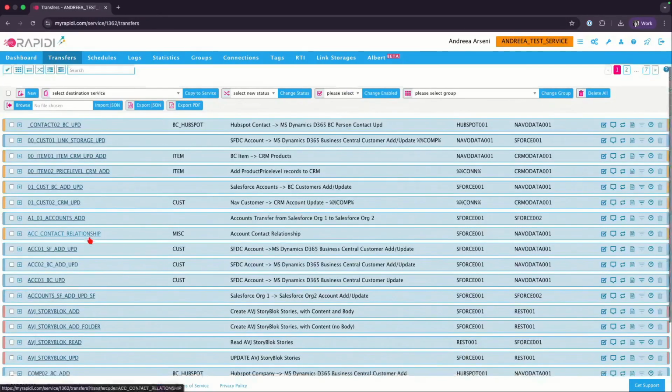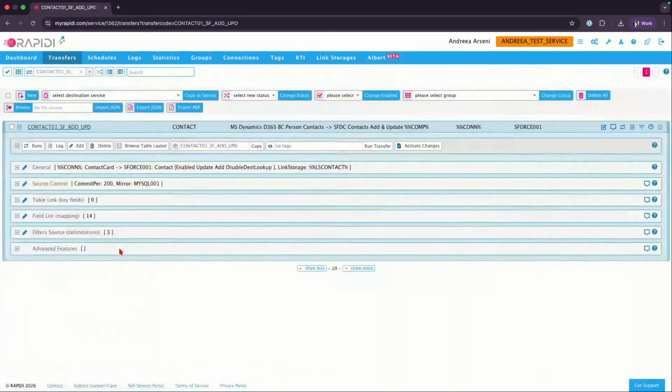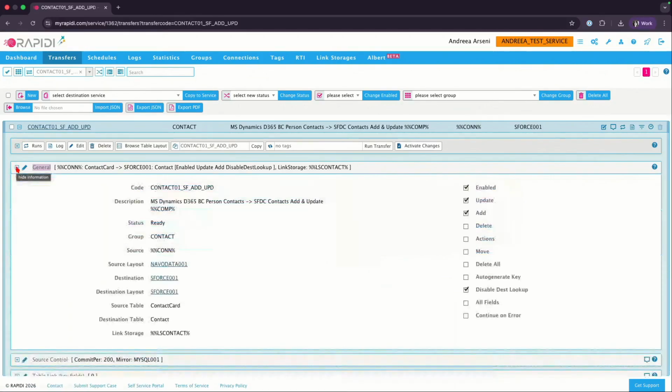Any transfer needs to have a specific structure, so you need to go through specific steps. A transfer will always have the general section where you have the connections, source and destination. Here you would have exactly the tables and objects that you are going to read from, and the one that you are going to write to.